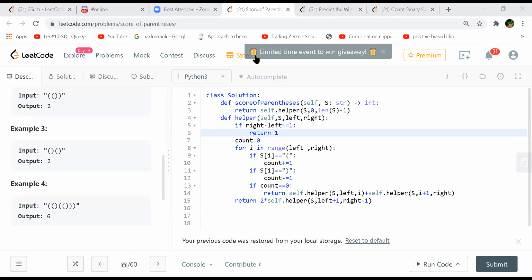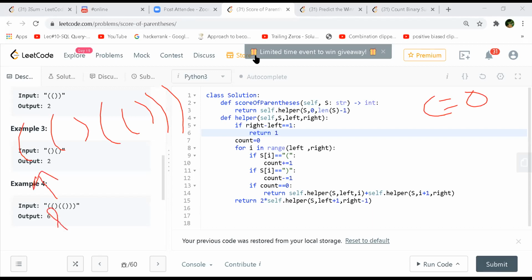Okay. So what I'm doing here, you have this, right? Initially, what will happen? You will parse it. Your count is initially 0, right? You'll start parsing from left to right. So this is your left and this is your right.